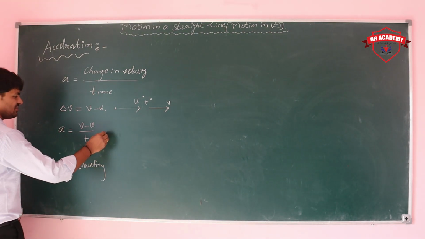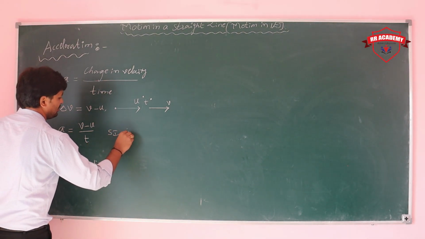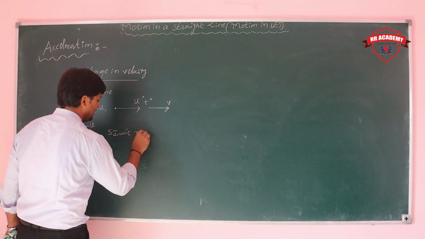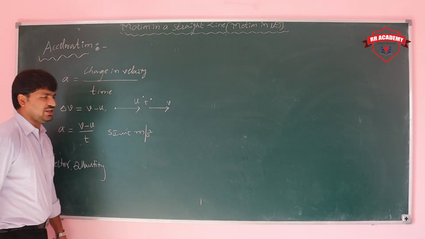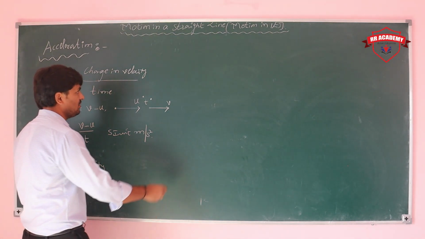What is the unit you are able to write? Simply meter per second square. The unit of acceleration is meter per second square.